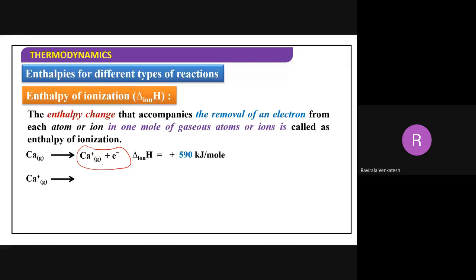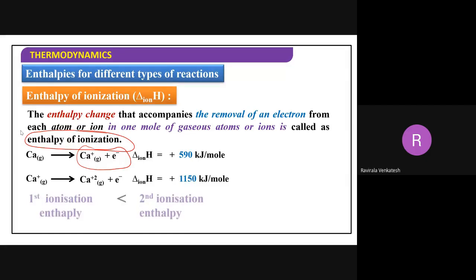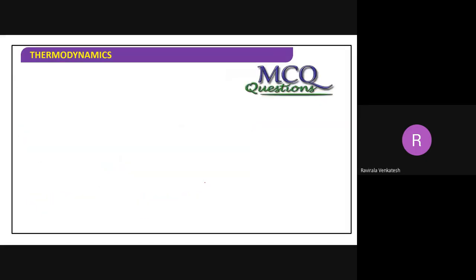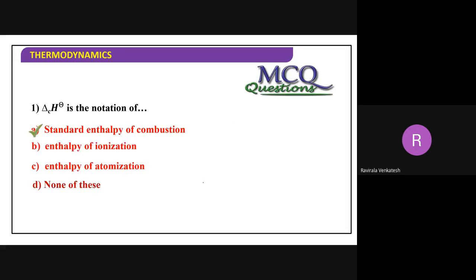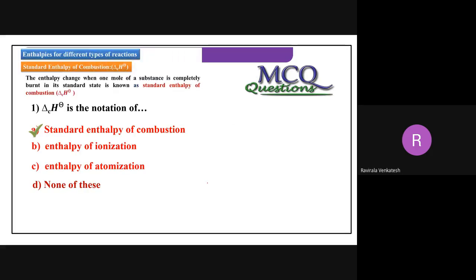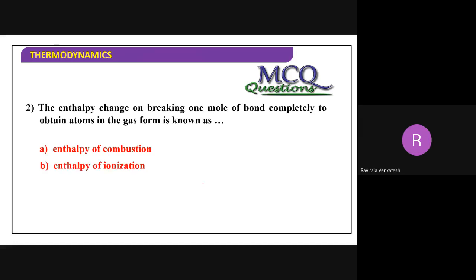We have discussed ionization enthalpy in the classification of elements, ionization energy, correct or not? First ionization enthalpy, second ionization enthalpy, we have discussed or not? Very simple.